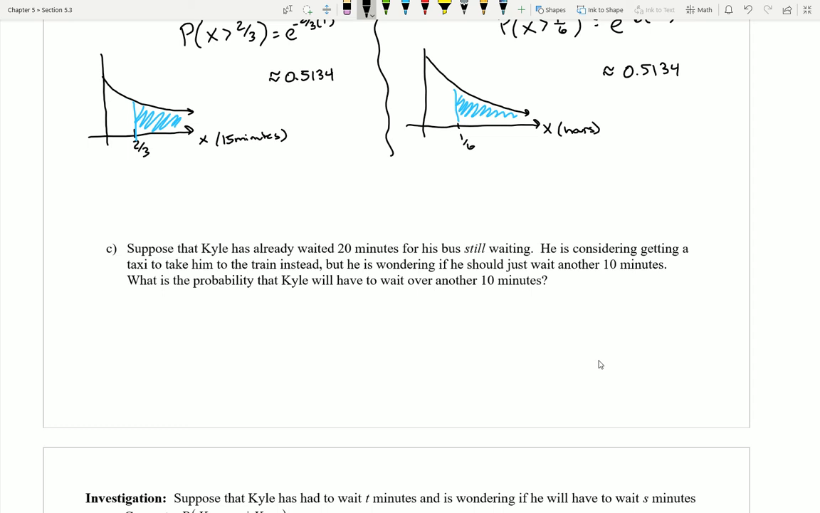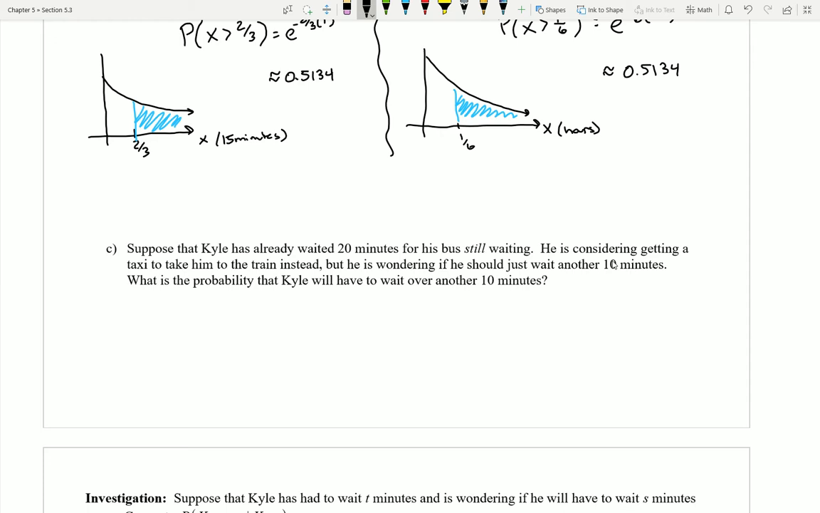So let's take a look here at part C of example number 3. Suppose that Kyle has already waited 20 minutes for his bus, and he is still waiting. Have you ever had something like this happen, right? Like you're waiting for something to occur, and you're looking at your watch, you're checking your phone, you're like, gosh, I've been sitting here for so long, and maybe you start doing what I'm going to do here. You start considering maybe doing something else.